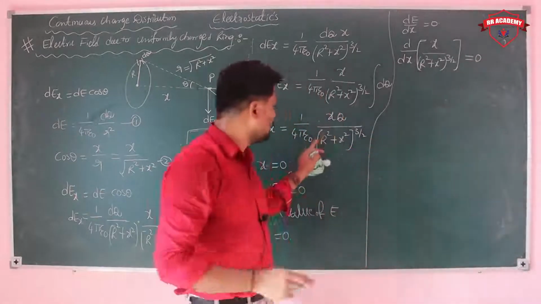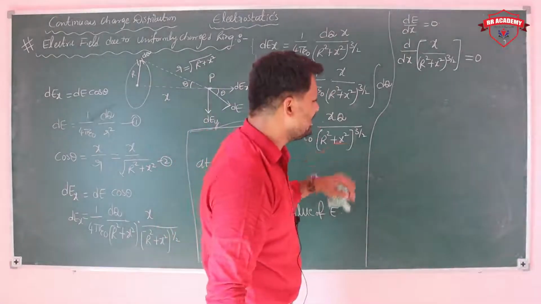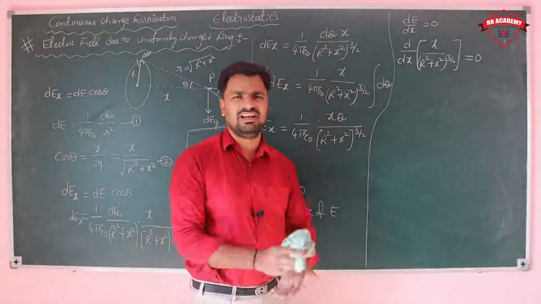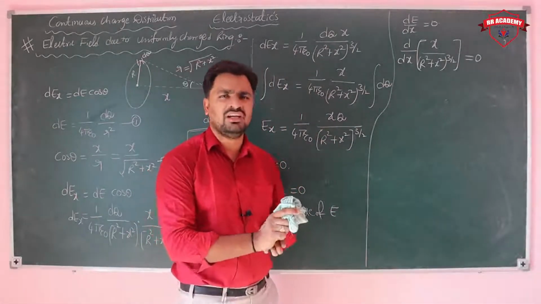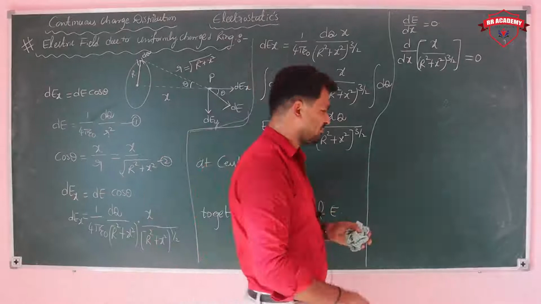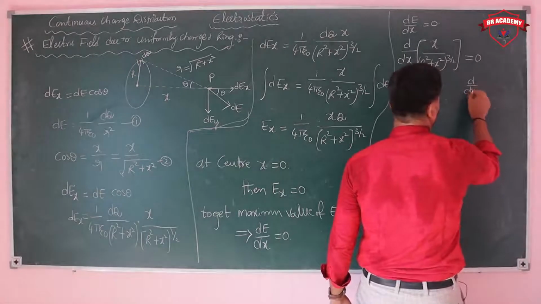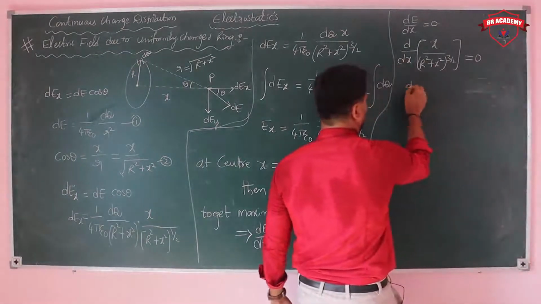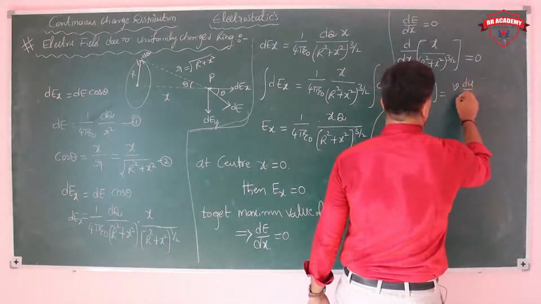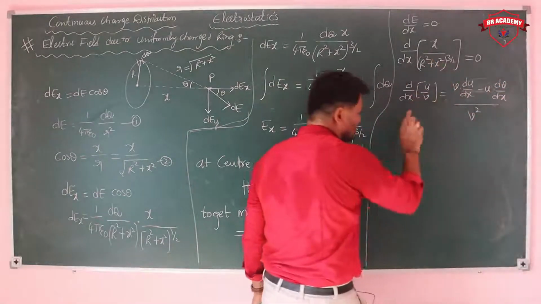Since Q by 4 pi epsilon naught is constant, you can send it to the other side. Now this looks like the formula d by dx of u by v, which is v into du by dx minus u into dv by dx upon v square. We are applying the same formula.